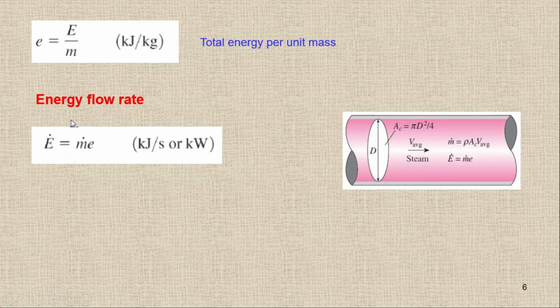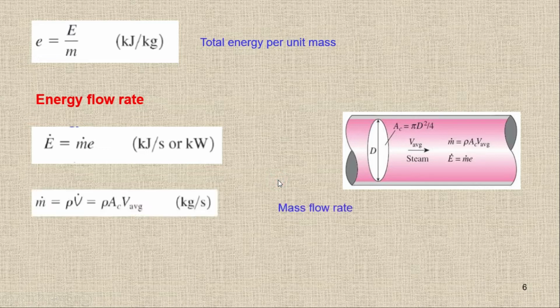Okay, so we can define the energy as energy flow rate. So this is the same as I've discussed here. m dot is equal to rho A v. Now here if you see, we have A, which is area, and it will have the unit of meter square, and then we have the velocity, and it will have the unit of meter per second.